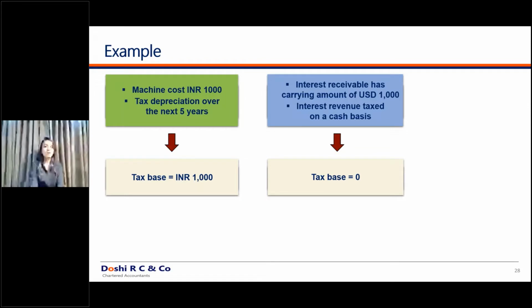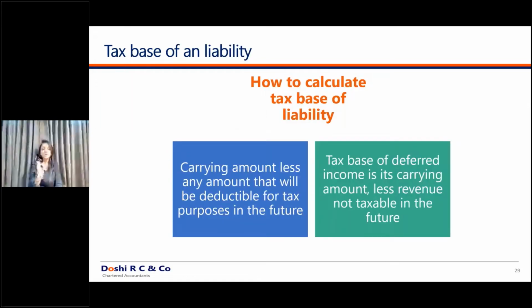Moving ahead, how to calculate the tax base of a liability. We are already clear with the accounting base. Accounting base of a liability is nothing but how the liability appears in the books of accounts. At whatever amount it appears in the books of accounts, that is the accounting base of the liability. So just read the technical definition. I'll again show it by way of an example. An example is better than the definition. Tax base of a liability is carrying amount less any amount that will be deductible for tax purposes in future. Let's go with an example.